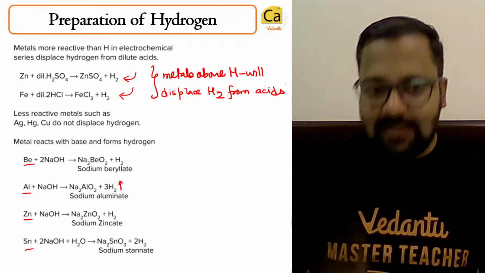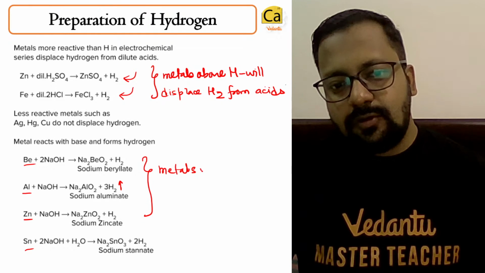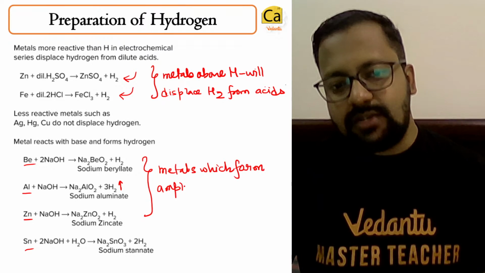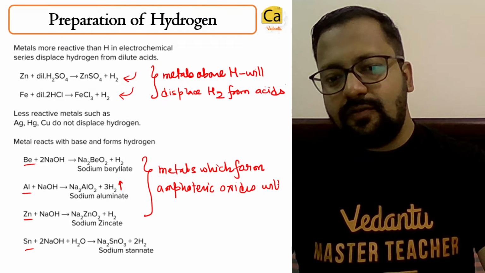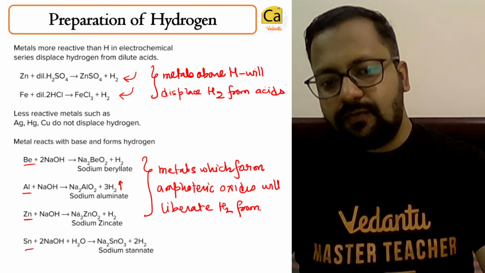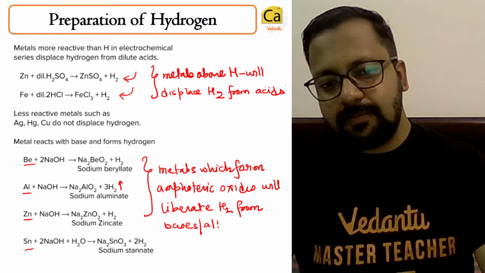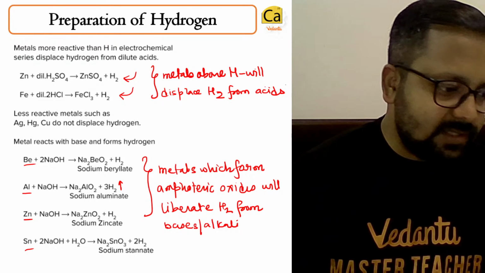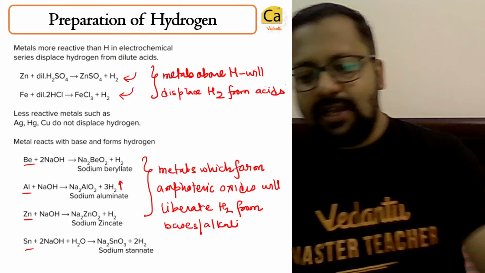So remember, metals which form amphoteric oxides will liberate hydrogen from bases or from alkali. Okay, clear? This is for class 11th. Okay, chalo, let's move further.